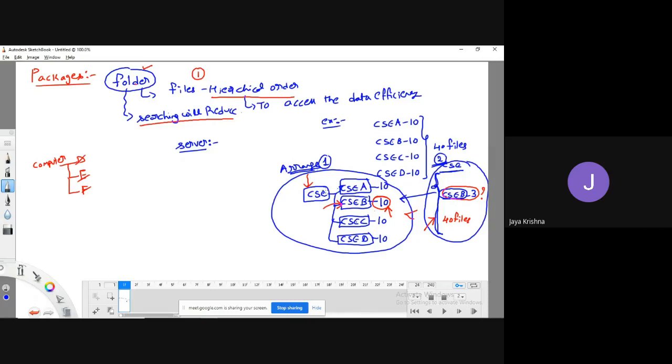Guys, if I am asking a person, can you download the file CSCB underscore 3? When I ask somebody, let's assume that each file has a capacity of 1 MB. So total how many MB is the entire second server capacity? 40 MB. Here also the second server capacity is 40 MB. 40 MB and 40 MB.